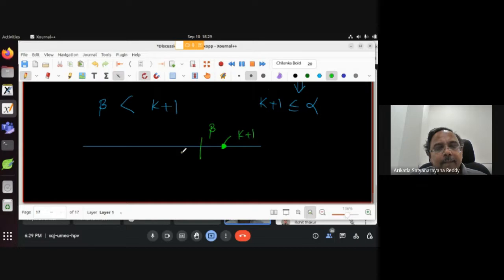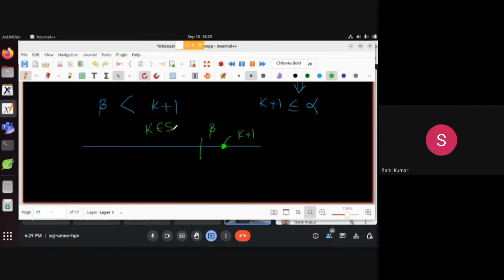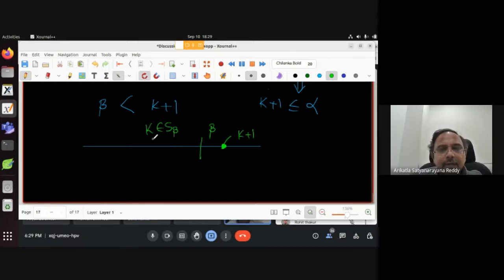Yeah, please tell. Now time is going, so you can tell. So k is an element in what? सर, बीटा के लेफ्ट में. So बीटा के लेफ्ट में, तो k is an element in s बीटा, right? Because k कहाँ से आया था?